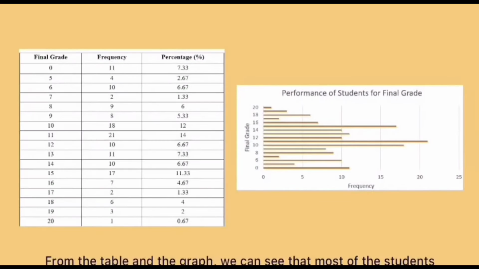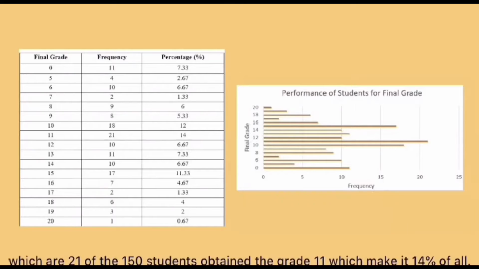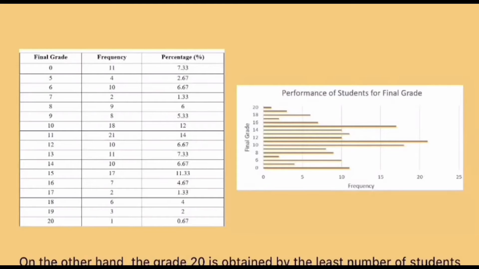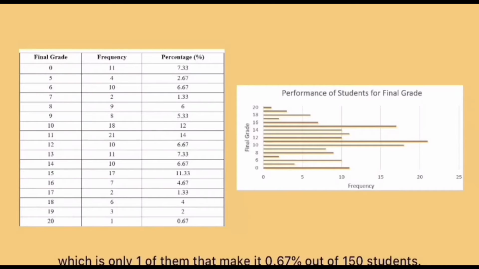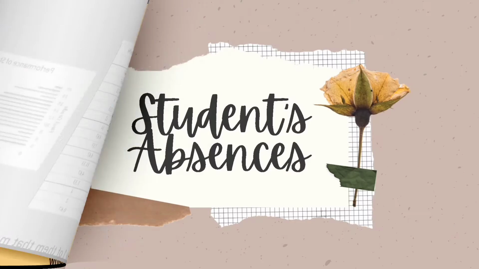From the table and the graph, we can see that most of the students, which is 21 of the 150 students, obtained grade 11, which makes it 14% of all. On the other hand, grade 20 was obtained by the least number of students, which is only one of them, making it 0.67% out of 150 students.